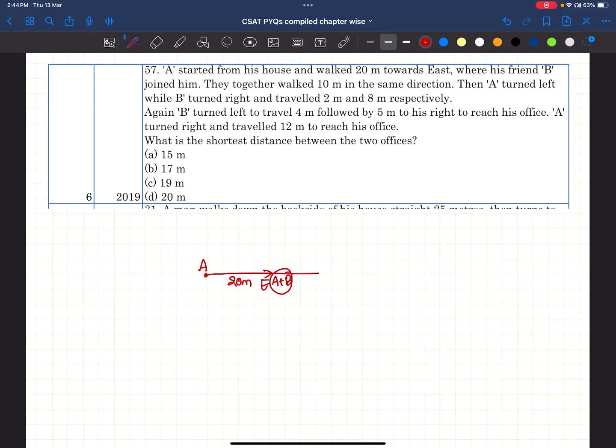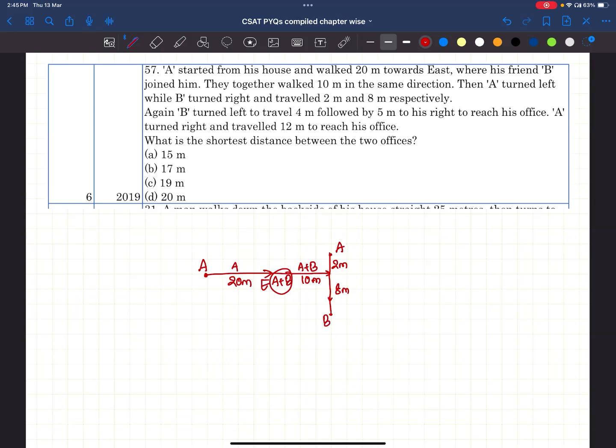From here they walked 10 meters. Here only A walked with A plus B. Then A turned left while B turned right and traveled 2 meters and 8 meters respectively. Here 2 meters. This is A and B took right and traveled 8 meters. This is B.